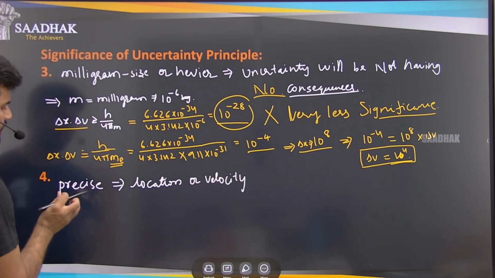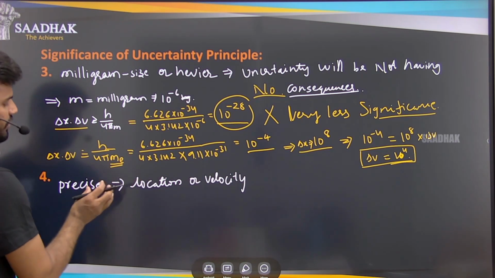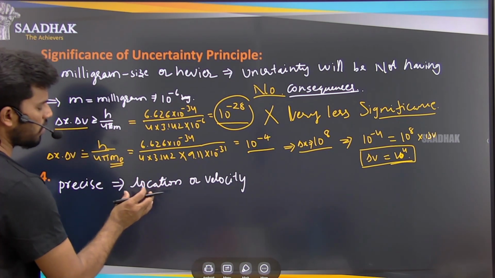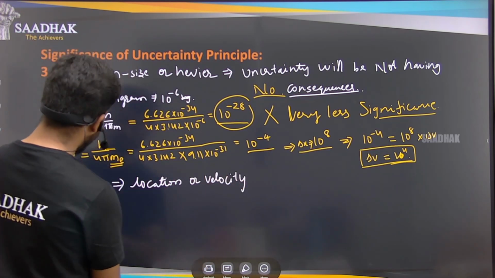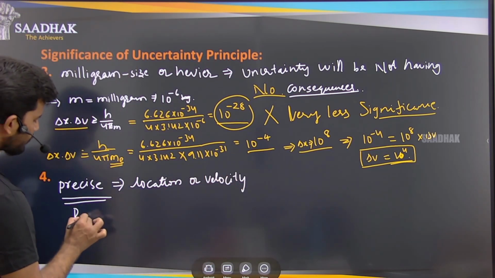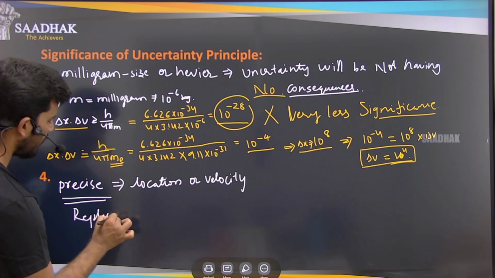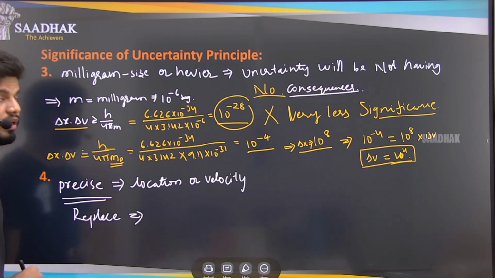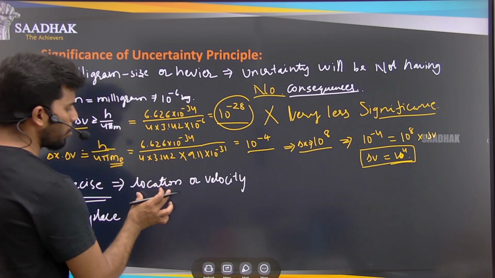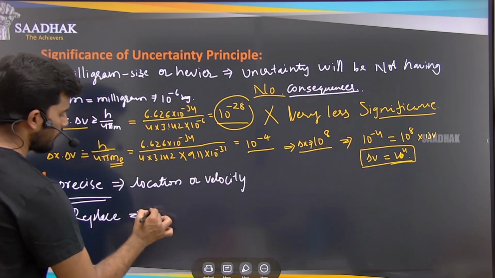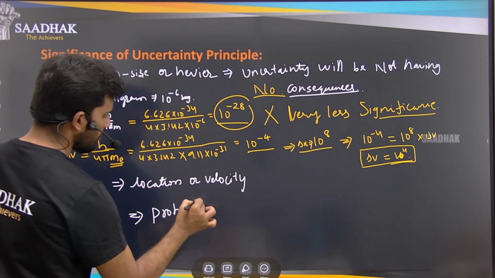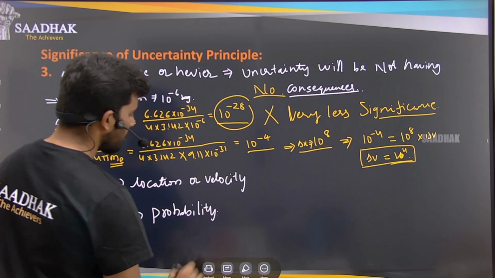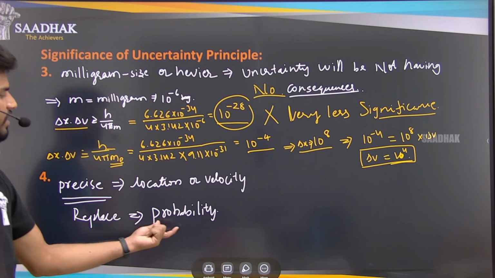So you cannot use this precise word to explain the location or the velocity. We have to replace this precise word with the probability of finding the location and the velocity. We have to replace it with probability. Why are we using this probability here?